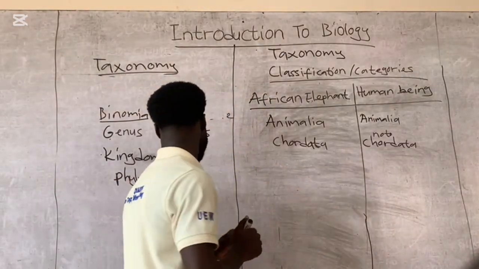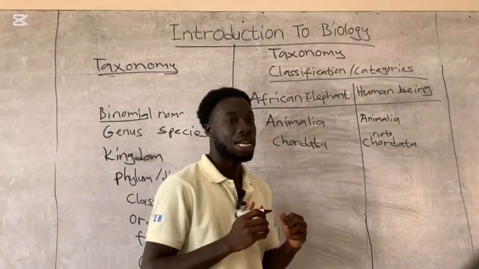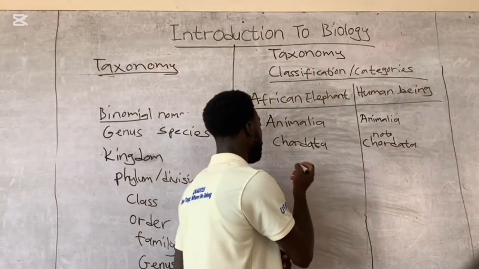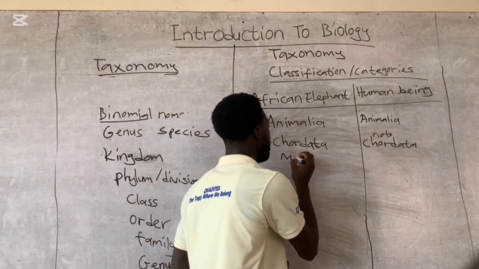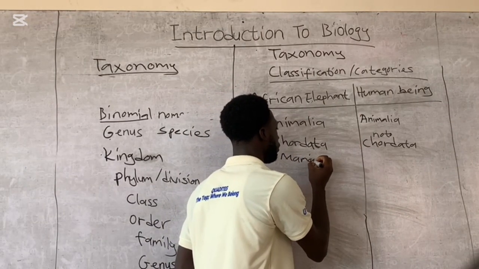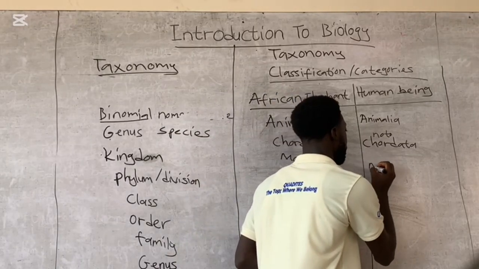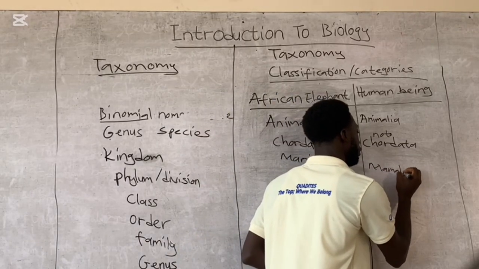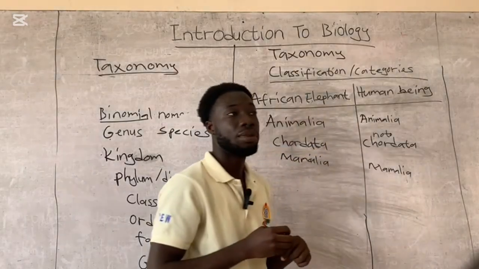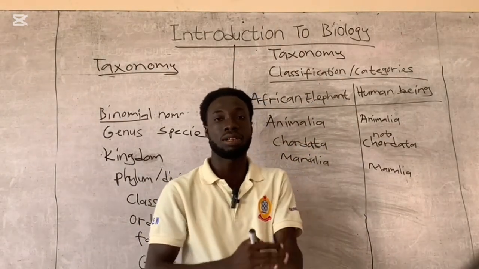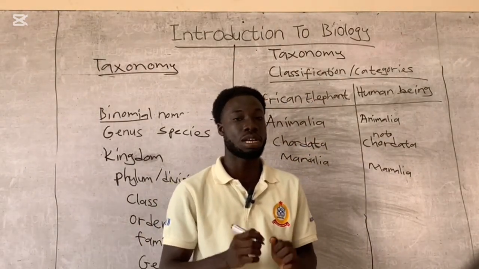All right. Now let's go to your class. Our class, we say that we are mammals. We are Mammalia. Then African elephants and human beings are also Mammalia. Why are we saying we are mammalians? Because we have hair on our skin. That's why we say that we are mammalians.